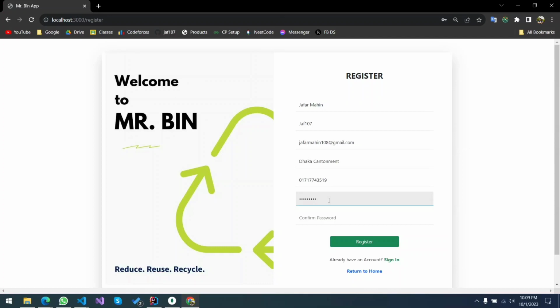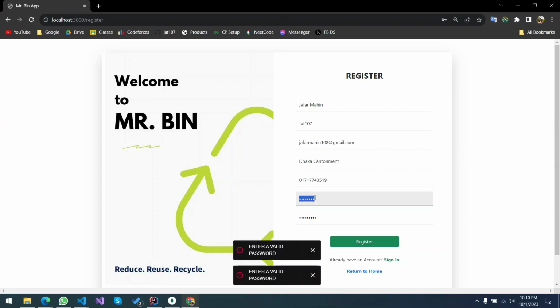There is a front-end validation for the password as well. If you put something and it doesn't match, there is an alert shown over here saying enter a valid password first. If the password is too simple, it's going to show the same thing.